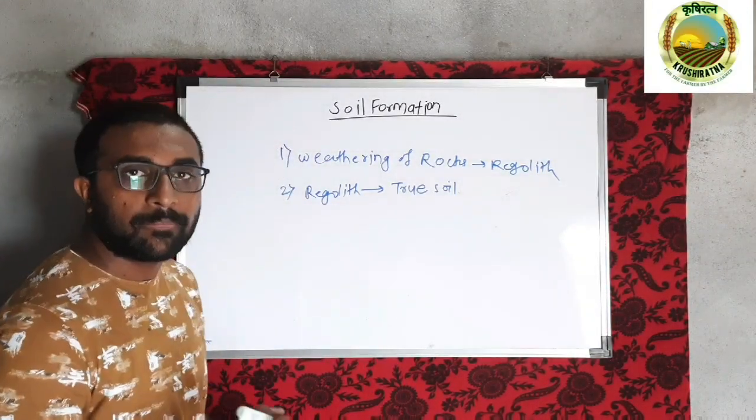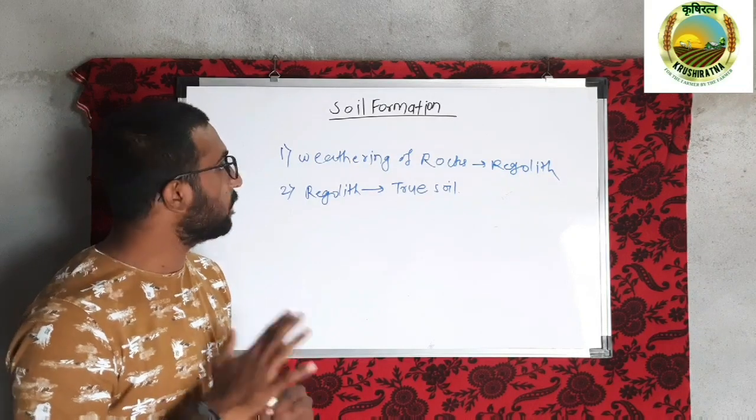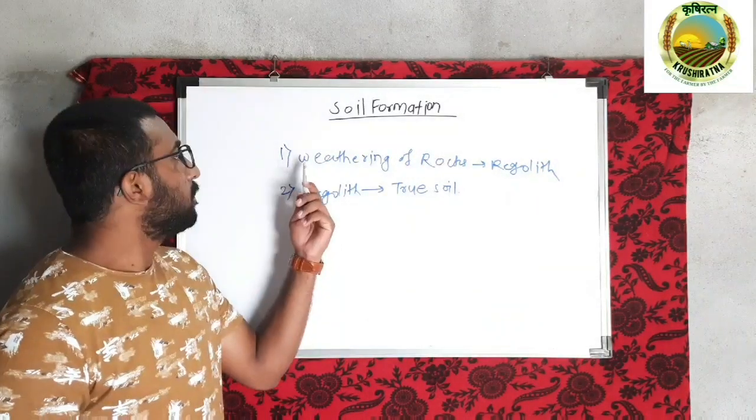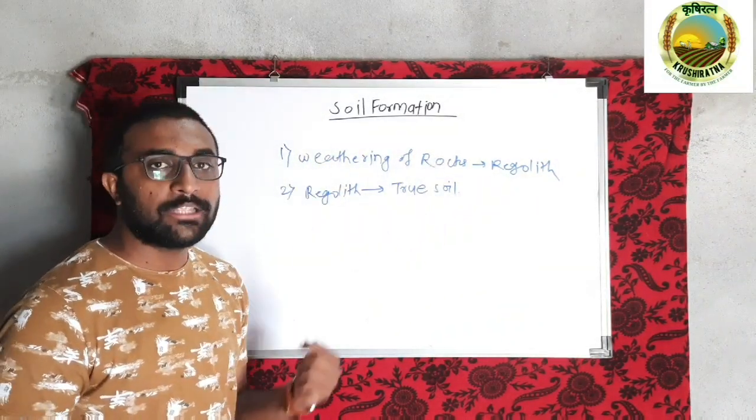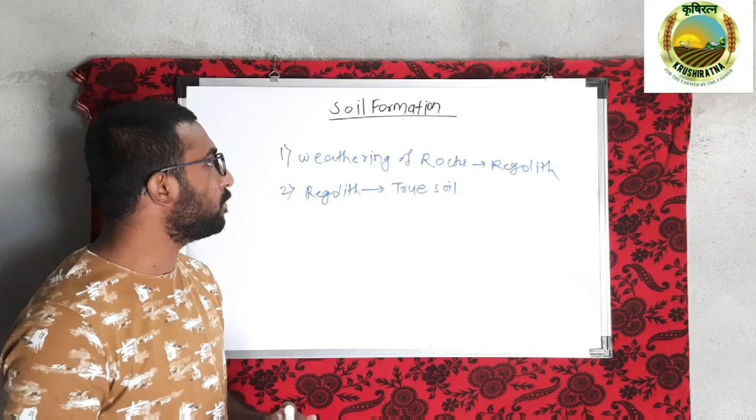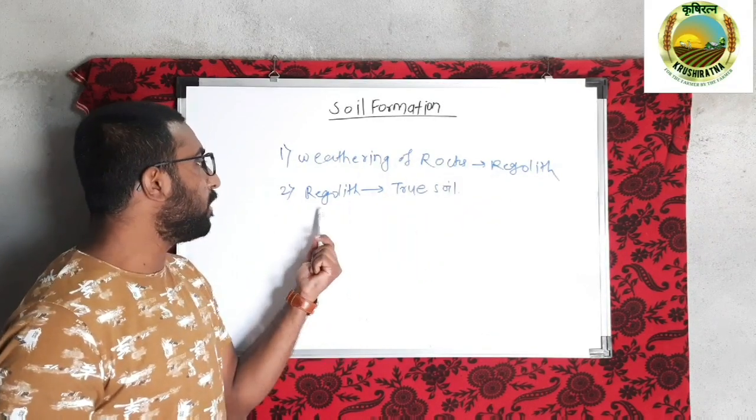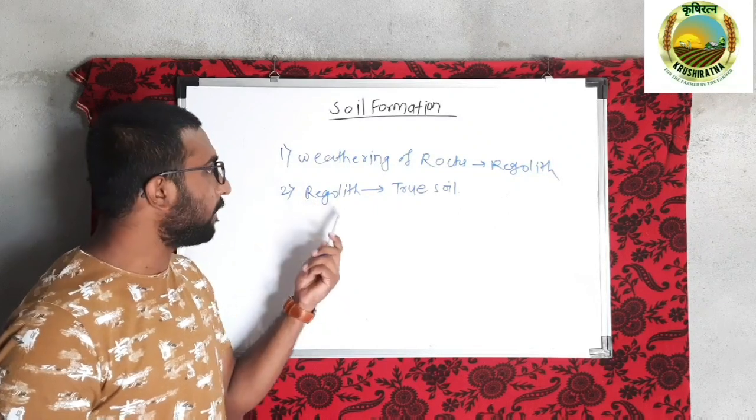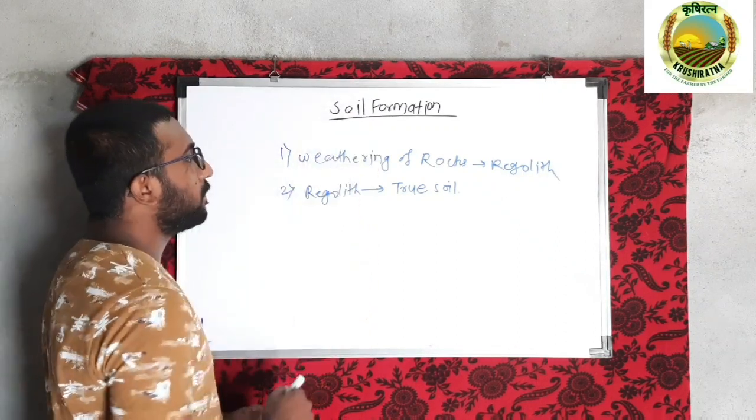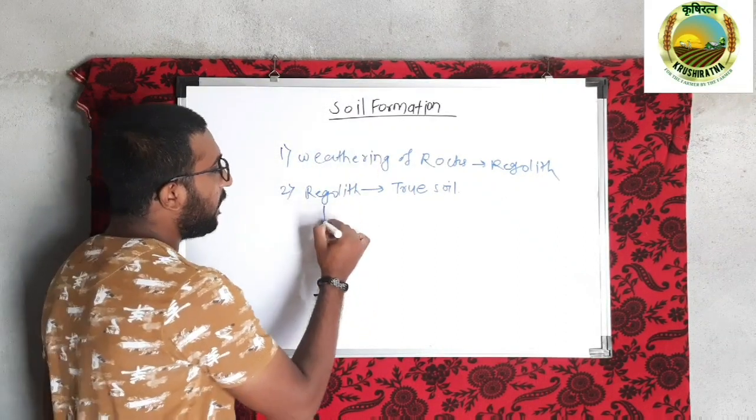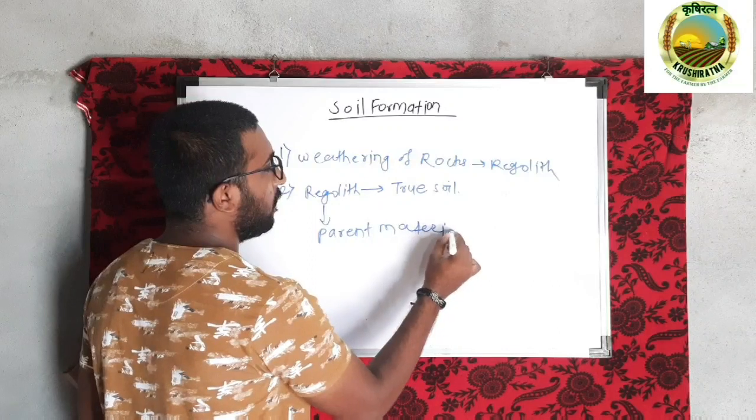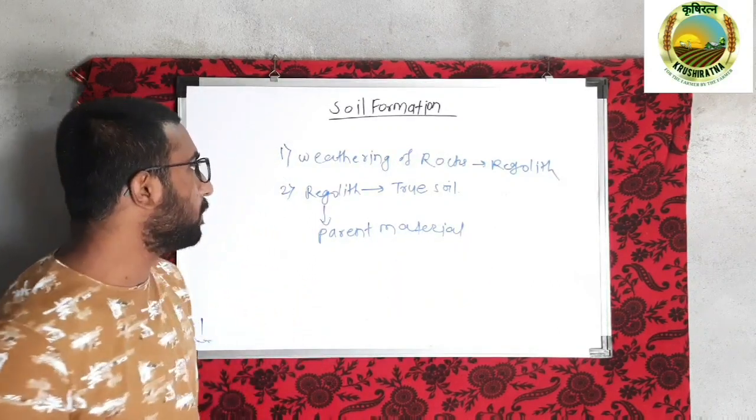Soil formation is the process comprising two major steps, and these stages are two consecutive and overlapping stages in which the rocks on weathering turn into regolith. As we know, regolith is the unconsolidated mass of rocks after the weathering process, disintegration and decomposition. This regolith, under various soil forming factors and processes, turns into true soil. In soil formation, this regolith is considered as the parent material.